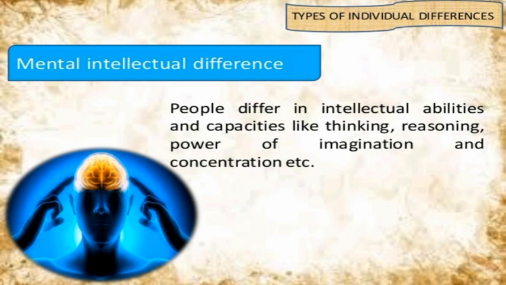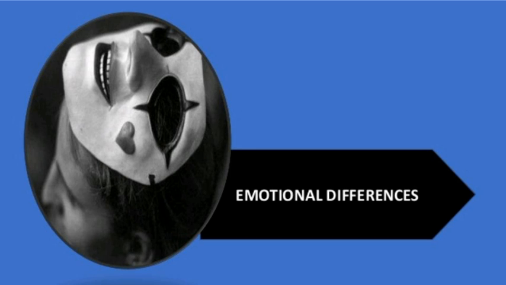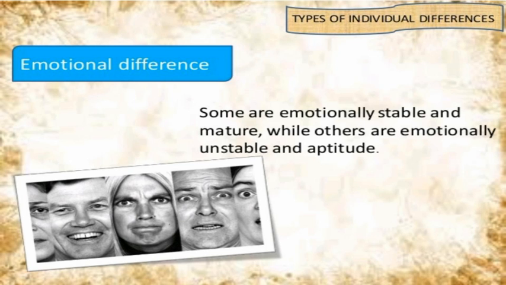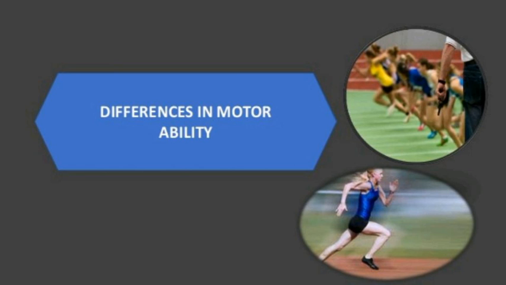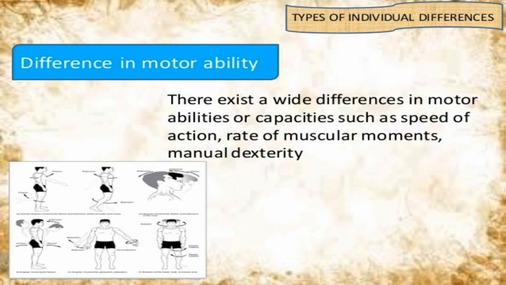Mental differences. People differ in intellectual abilities and capacities like thinking, reasoning, power of imagination and concentration. Emotional differences. Some are emotionally stable and mature, while others are emotionally unstable and immature. Differences in motor ability. There exist wide differences in motor abilities or capacities such as speed of action, rate of muscular movements and manual dexterity.